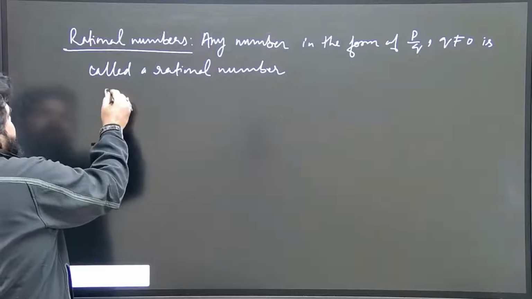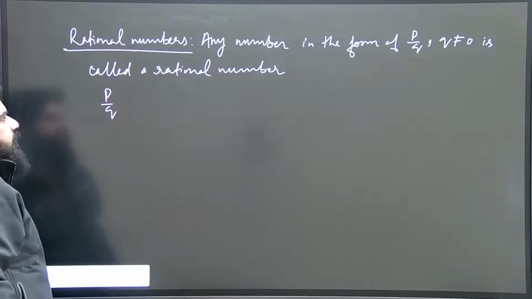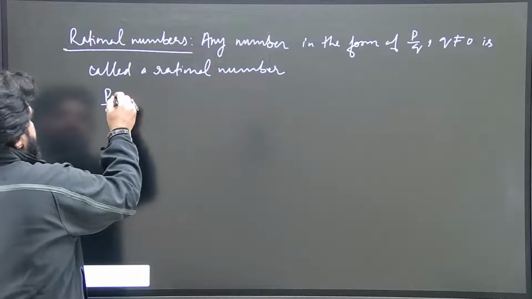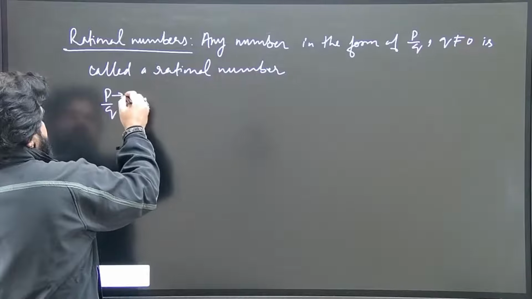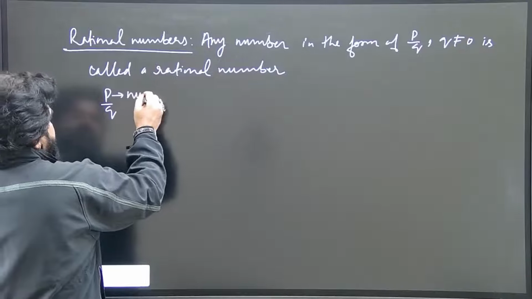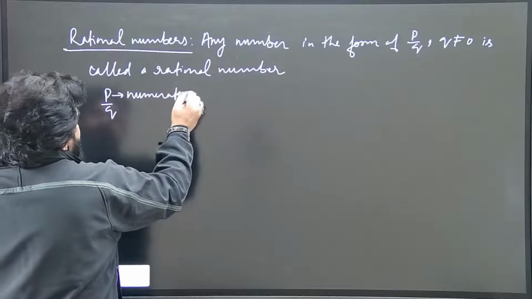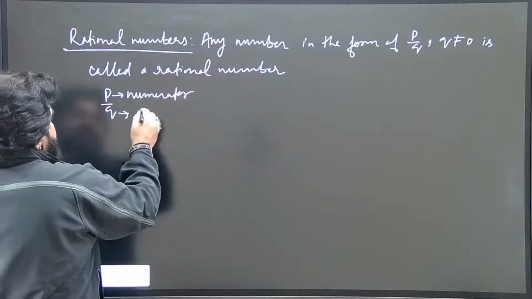Alright, now we will take this P by Q. What is this P by Q here? Here P, this is a fraction in which P represents the numerator, as you know very well, and Q is the denominator.